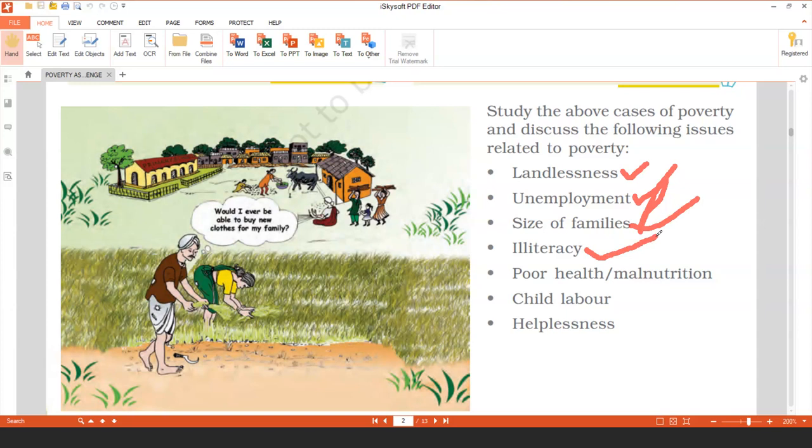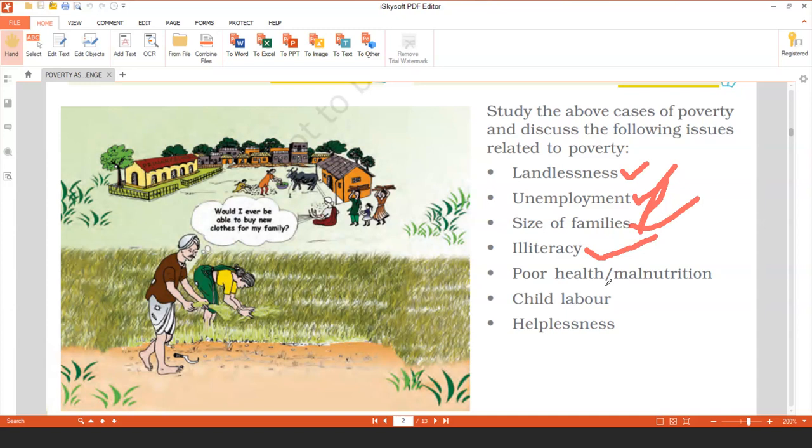The person does not have any skills because the person is illiterate. And unskilled labor get low wages in our country. It's not only in our country; in any country, they get low wages. So that is one more issue which is related with this.